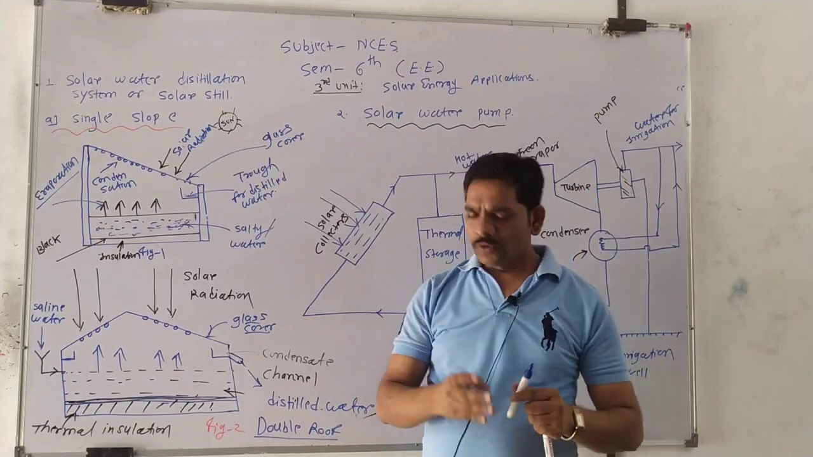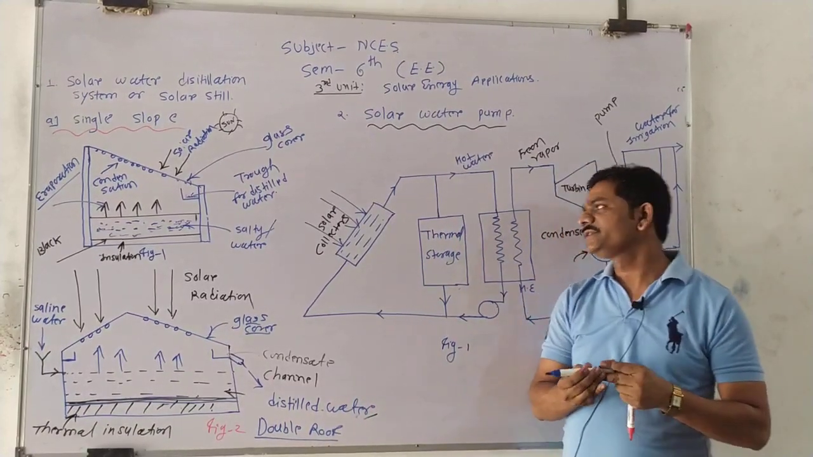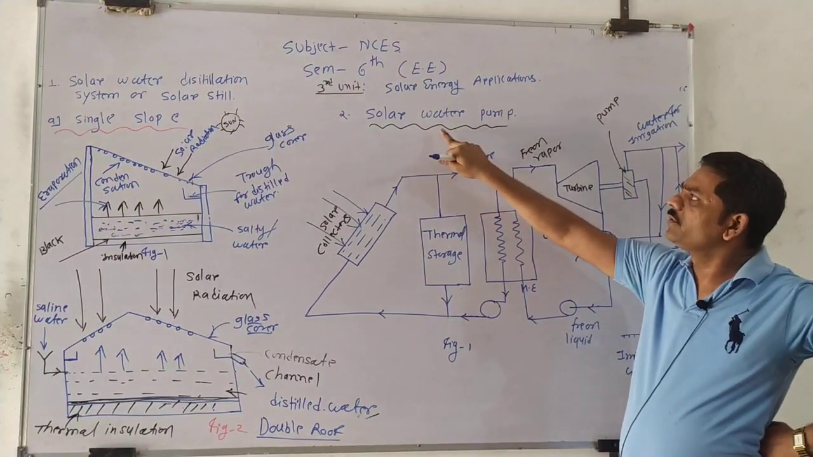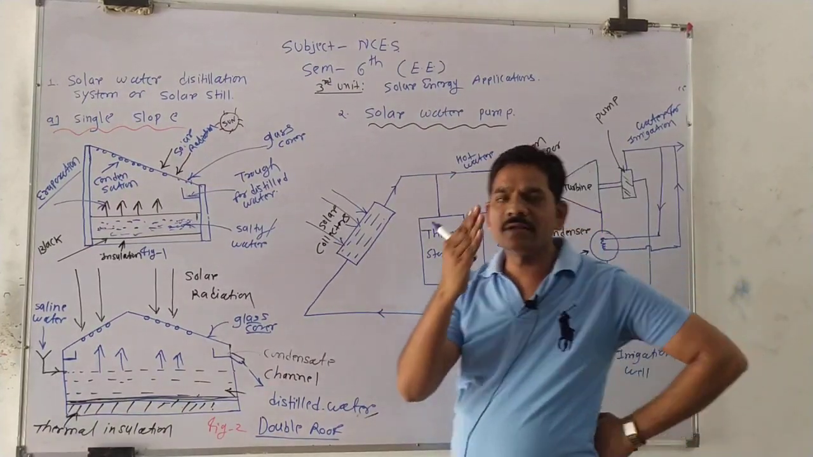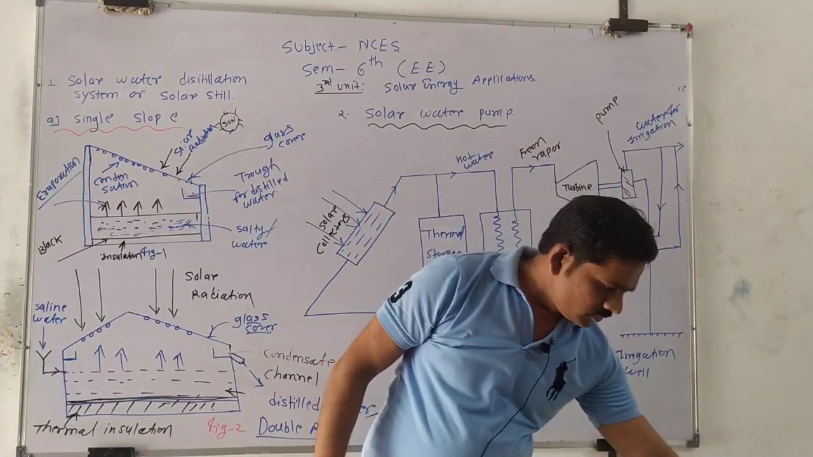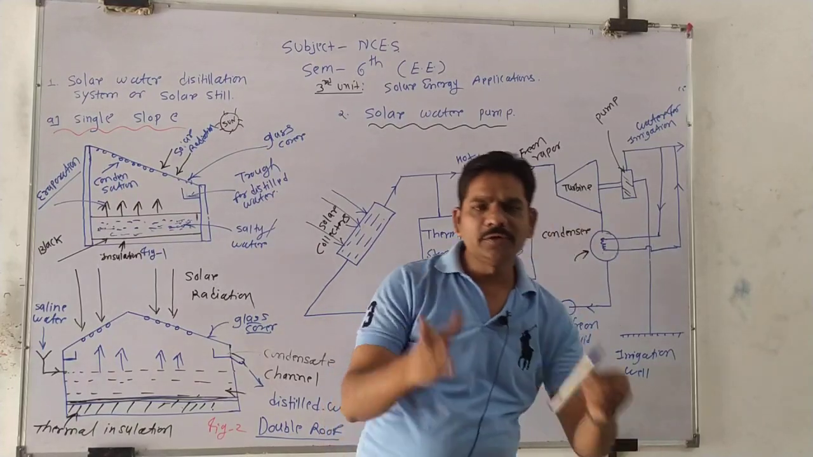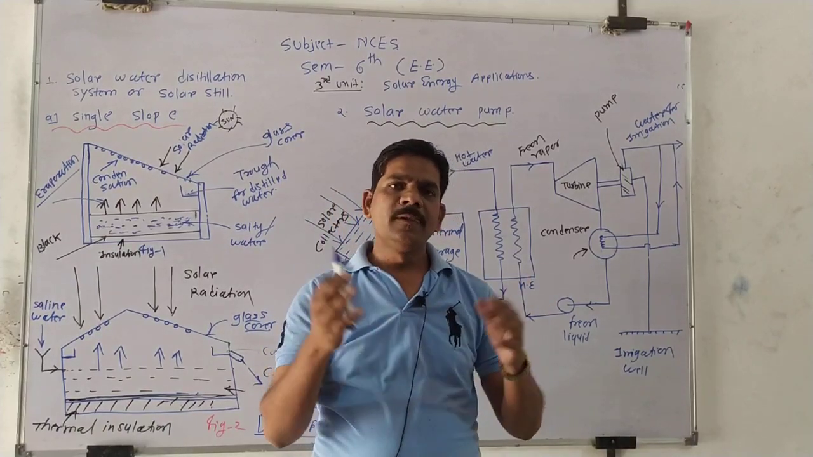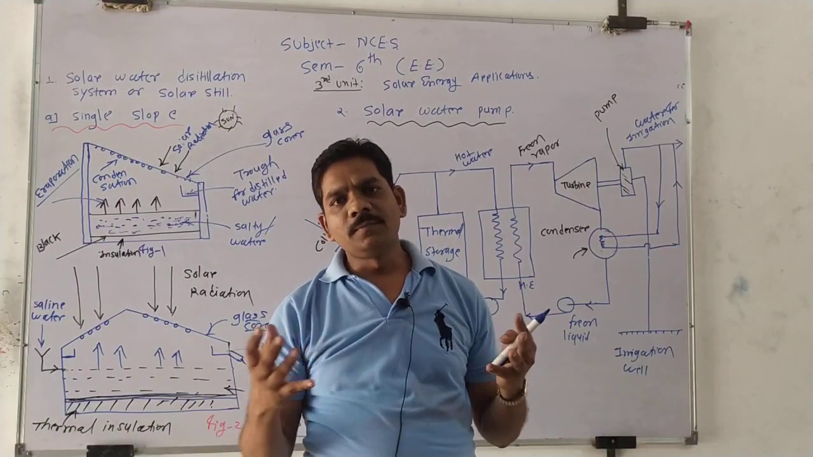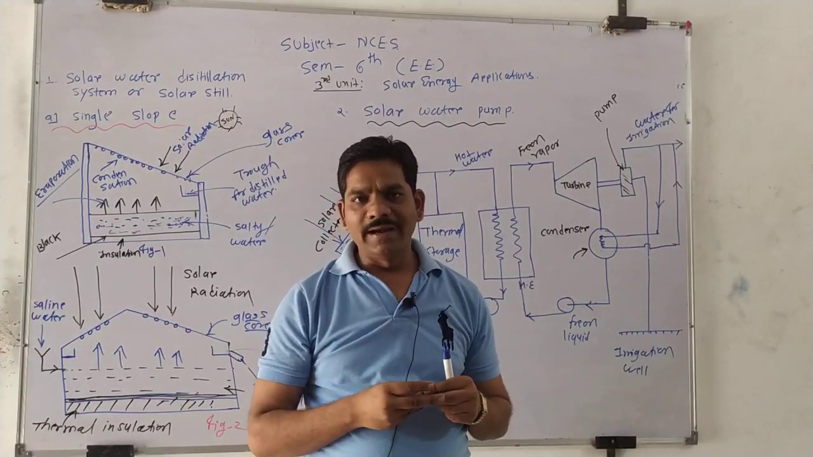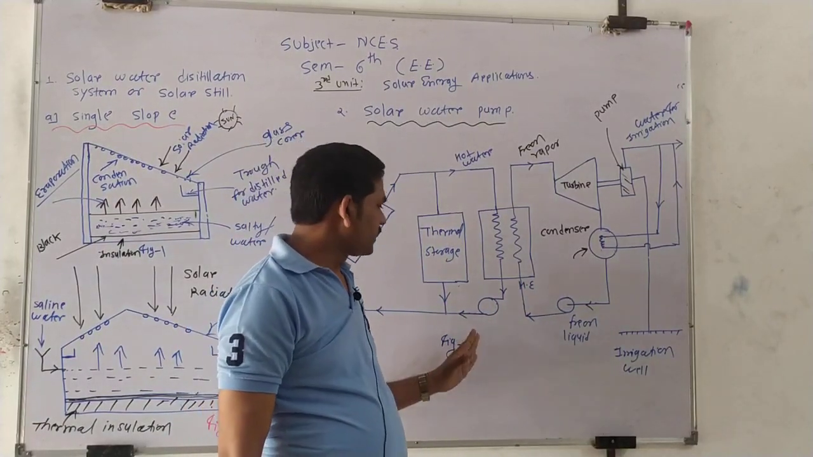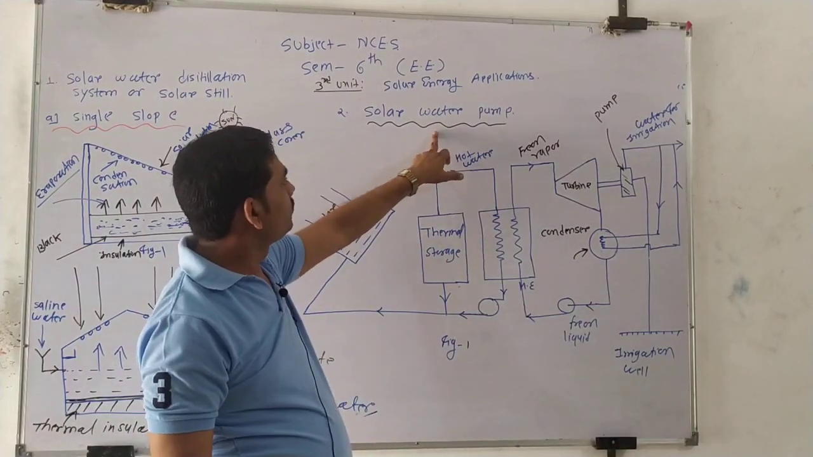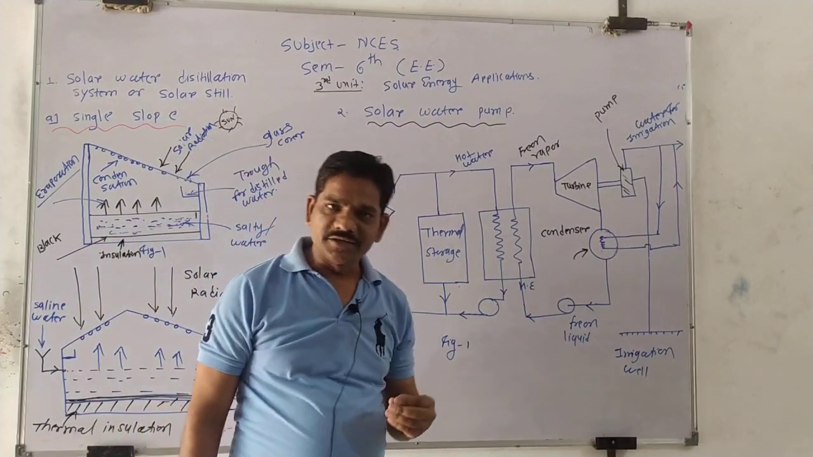Okay, so now the second application. Solar energy is used for another application, called the solar water pump. So what does solar water pump mean? We know that in our agricultural land, the farmer uses an electric pump to pump water from the well and transfer this water to the land. Instead of this, we can also use a solar water pump. This solar water pump is operated using solar energy.